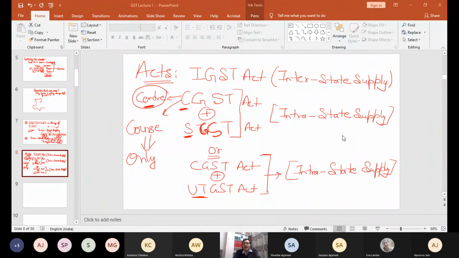So let me open an act for you, and I am starting now with my first concept. I will show you how to read the acts. So let me open the website of CBIC.